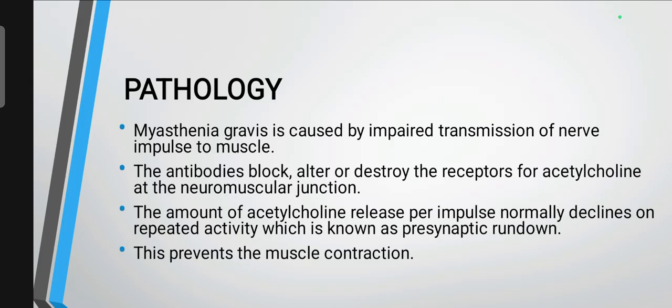Next, the pathology of myasthenia gravis. Myasthenia gravis is caused by impaired transmission of nerve impulse to muscle. The antibodies block, alter, or destroy the receptors for acetylcholine at the neuromuscular junction. The amount of acetylcholine released per impulse normally declines on repeated activity, which is known as presynaptic rundown. This prevents the muscle contraction.